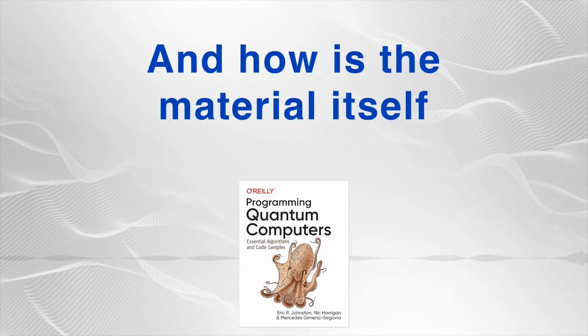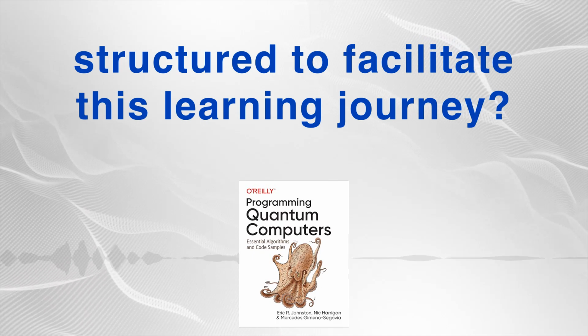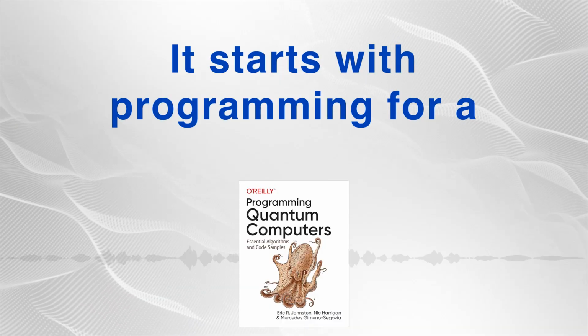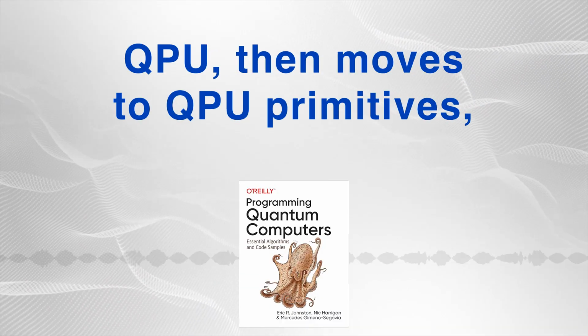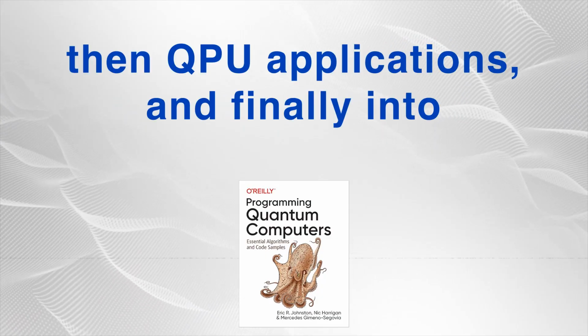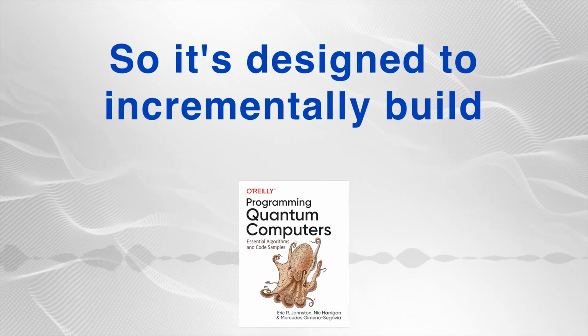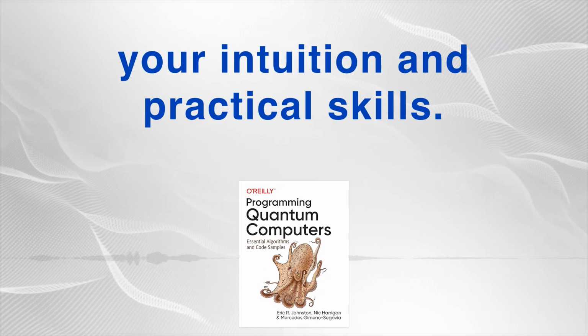And how is the material itself structured to facilitate this learning journey? The book is divided into 4 progressive parts. It starts with programming for a QPU, then moves to QPU primitives, then QPU applications, and finally into the future. So it's designed to incrementally build your intuition and practical skills.